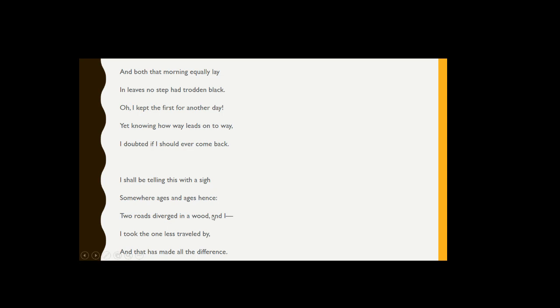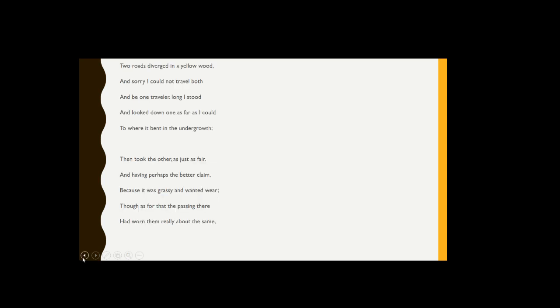Okay, so even our choices shape who we will become. And I could back it up with, I took the one less traveled by, and that has made all the difference. And that could show the theme, because we had to make a choice no matter what we do, and that has made all the difference. And that shows who we really are, and our choice that we've made really shapes who we are. Or even, and I'm sorry I could not travel both. That's about making a choice. You know, your choices are important and shape who you are. Okay.